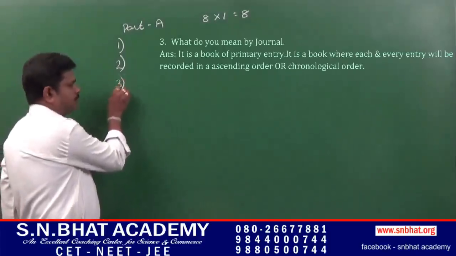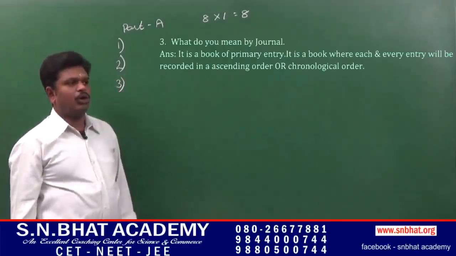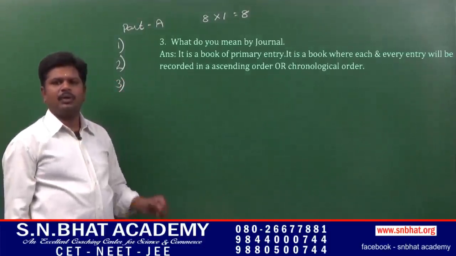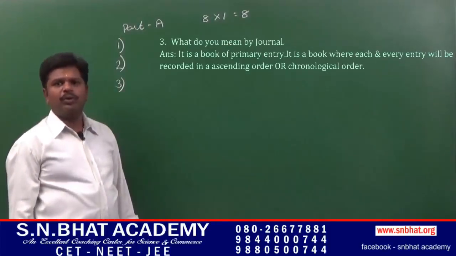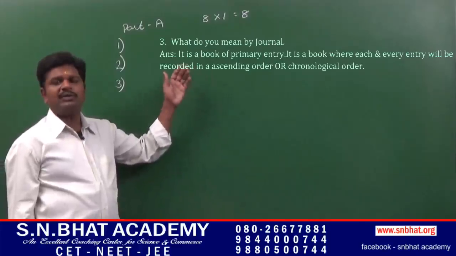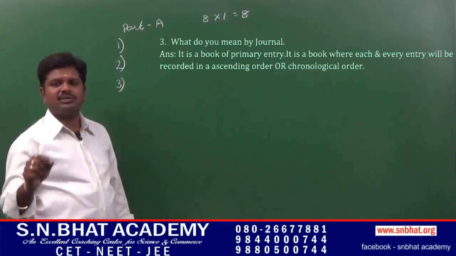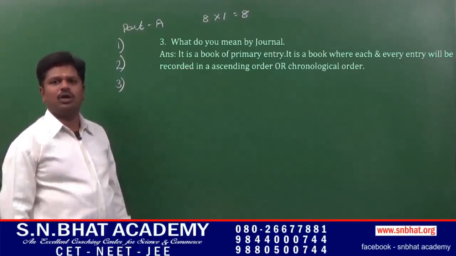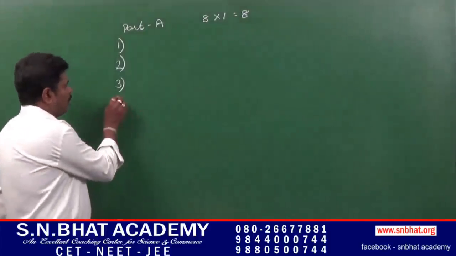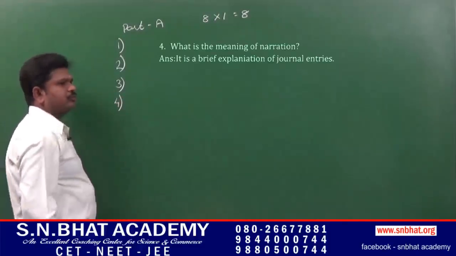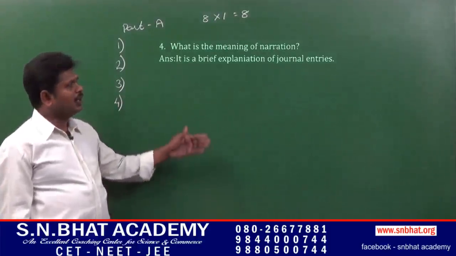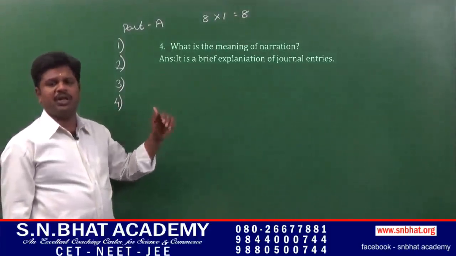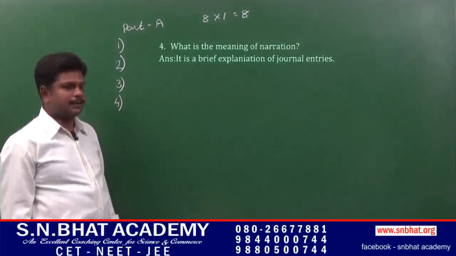Question number 3, what do you mean by journal? Journal is a day book where we will record business transactions in a systematical or chronological order. Question number 4, give the meaning of narration. Narration is a brief explanation of journal entry.